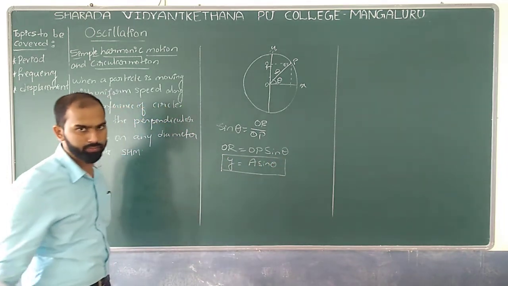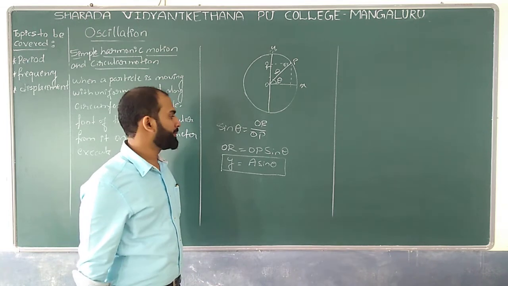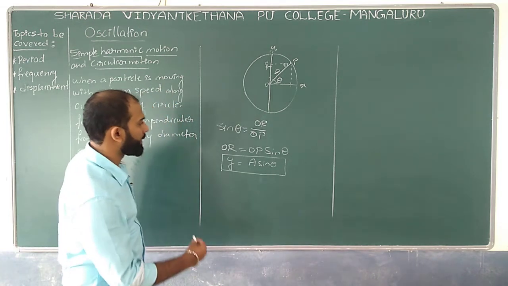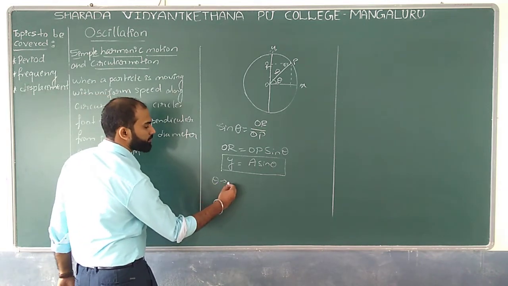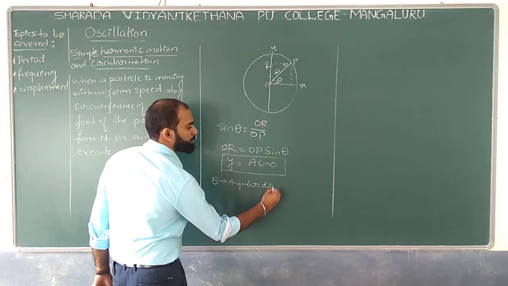Displacement relation. Understood? Well, this is one thing. Now, this theta indicates what? Angular displacement. Where theta is the angular displacement.